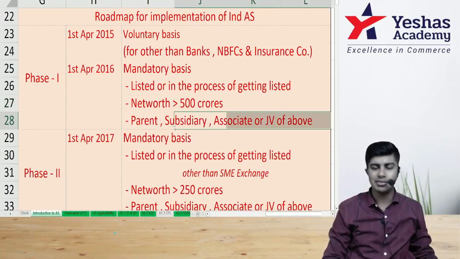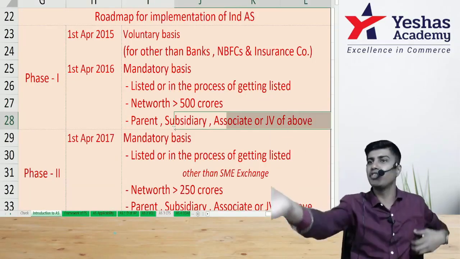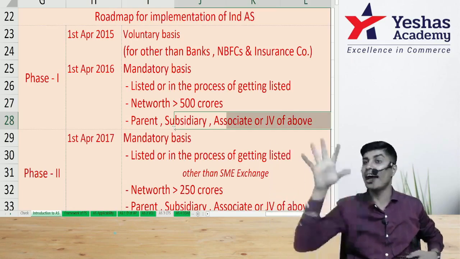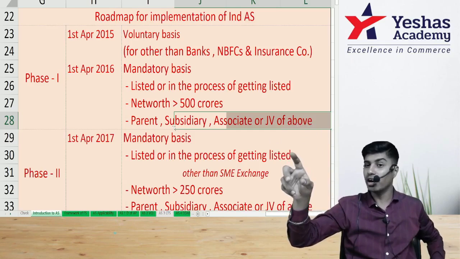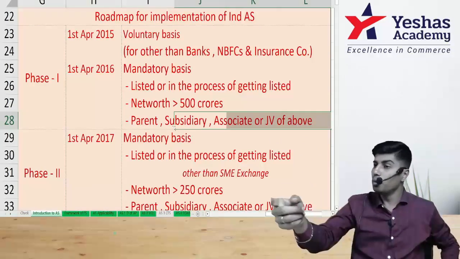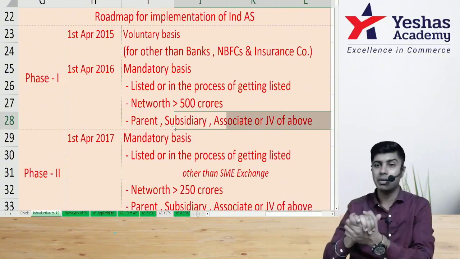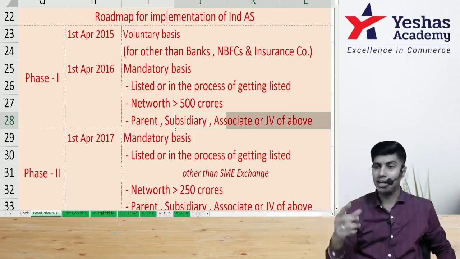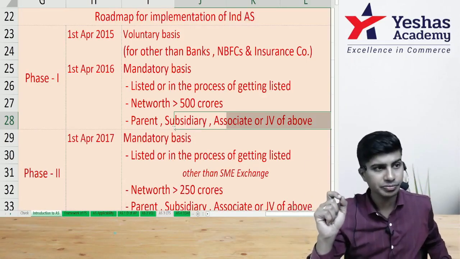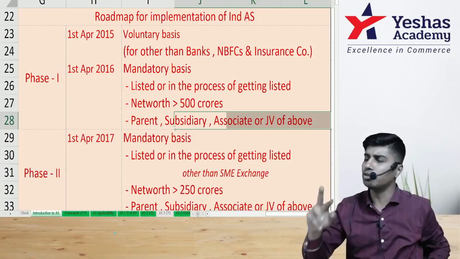Sir, what is associate? What is joint venture? You know what is associate? What is joint venture? Okay, I hold more than 50% in your company. You become my subsidiary. I become your holding. I have control over you. I have 20% or more in your company. You become my associate. I become your investor, and we are again related parties. Not holding and subsidiary. I don't have control. I have significant influence. What do I have on you? In your company, I have 20% or more.